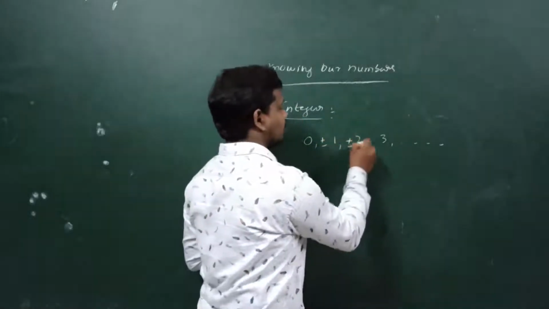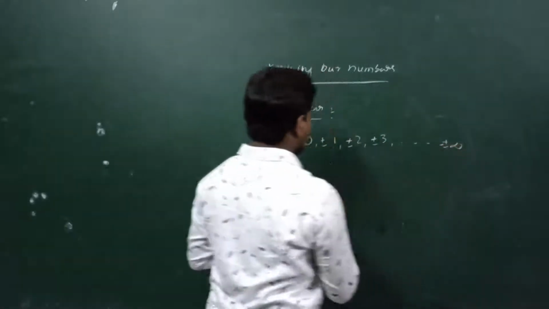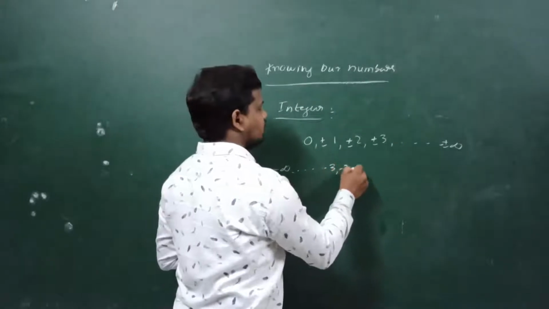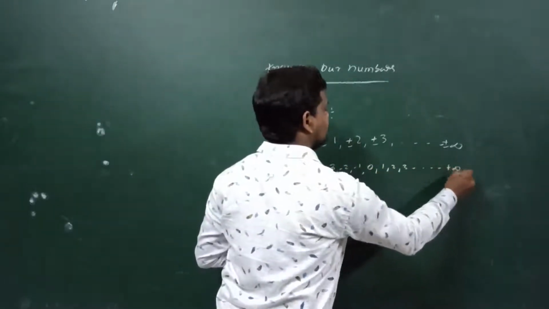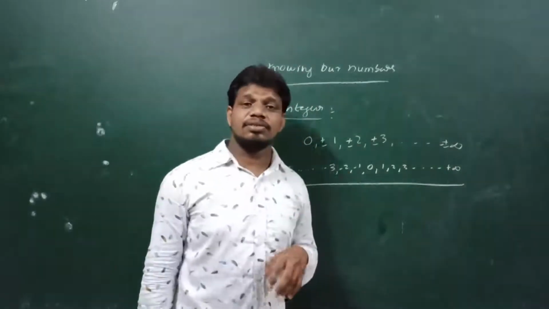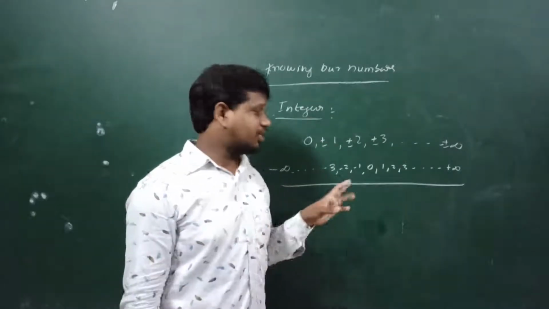Plus or minus 1, plus or minus 2, like that we can write, plus or minus infinity. So here minus infinity dash dash dash, minus 3, minus 2, minus 1, 0, 1, 2, 3 dash dash dash plus infinity. Did you understand? So these we call integers.